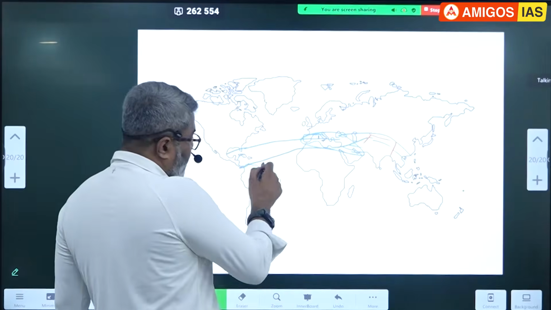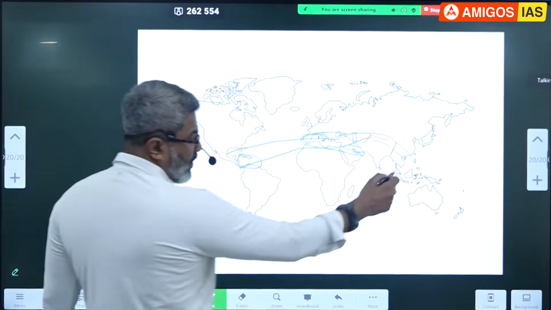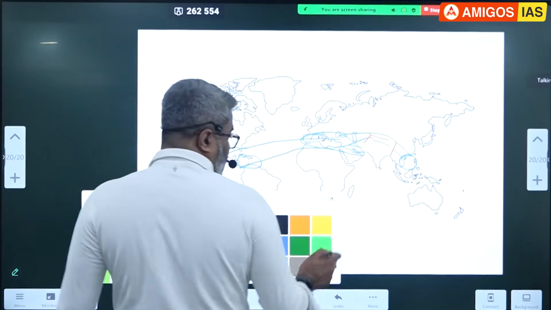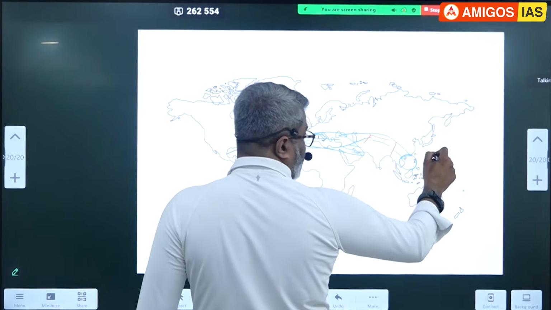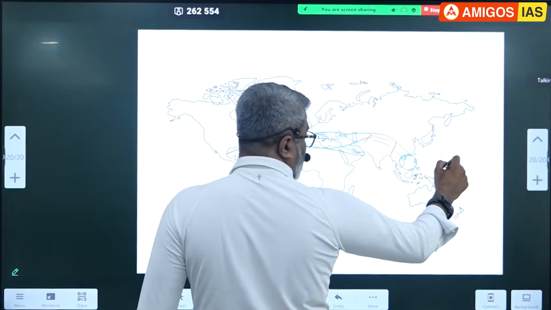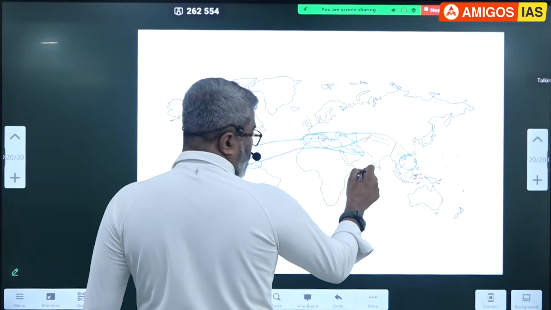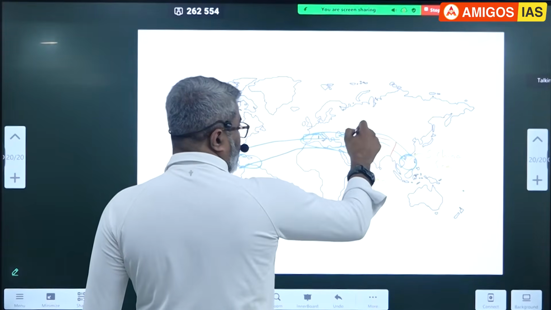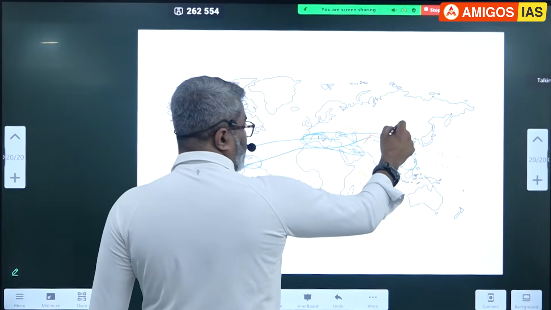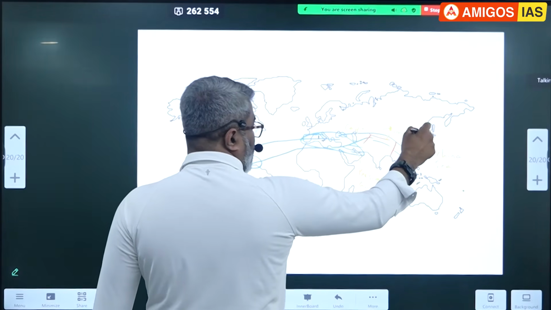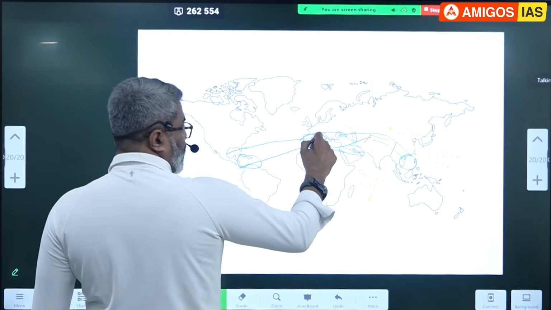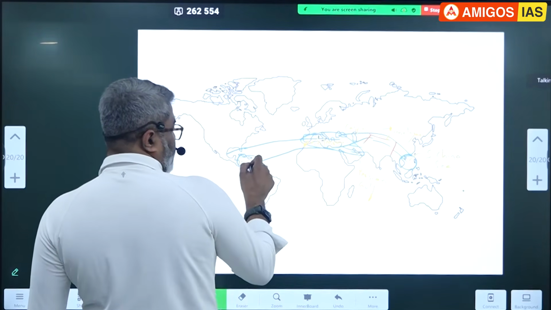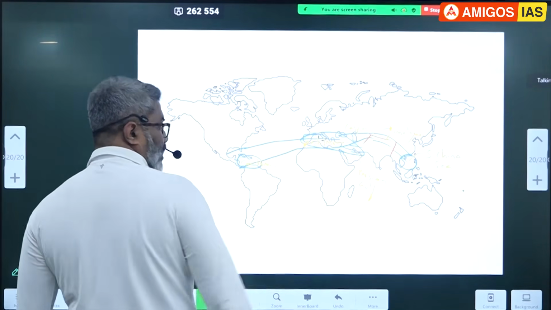Here, Caribbean Sea, South China Sea. See the world map, all of you. I'll give you time to notice each one of them. South China Sea here, Persian Gulf, Caspian, Himalayas, here Mediterranean Sea, Caribbean Sea.